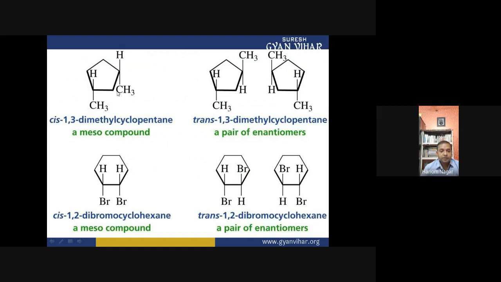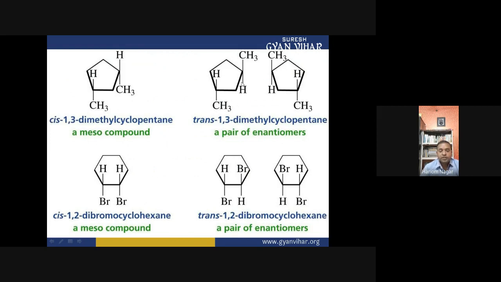When I pass the vertical plane through the center, it bisects this molecule into two identical parts, one is this and the second is this. Both parts contain equal groups or atoms, right? So this is the meso compound.